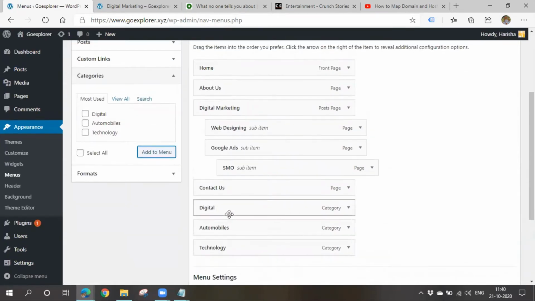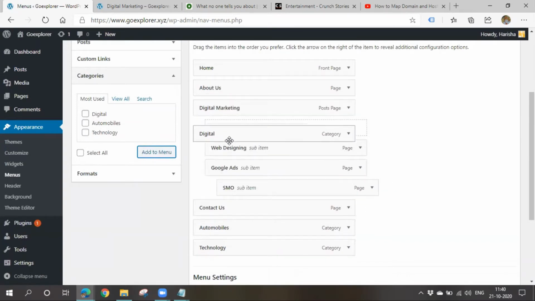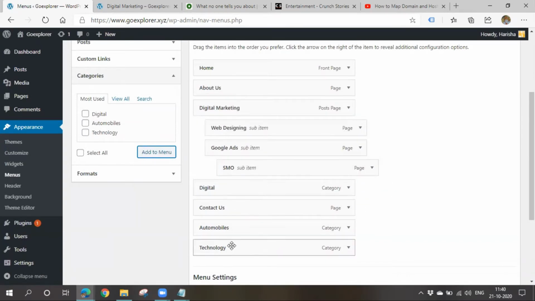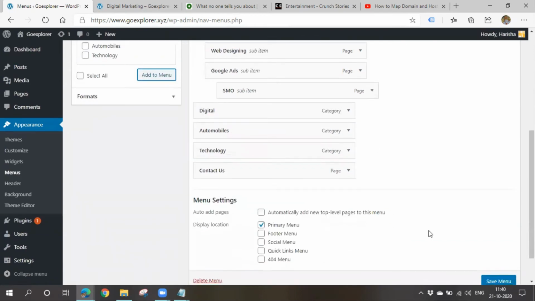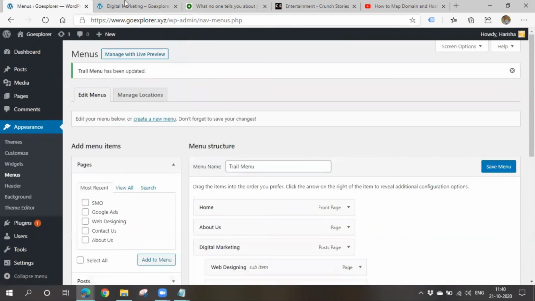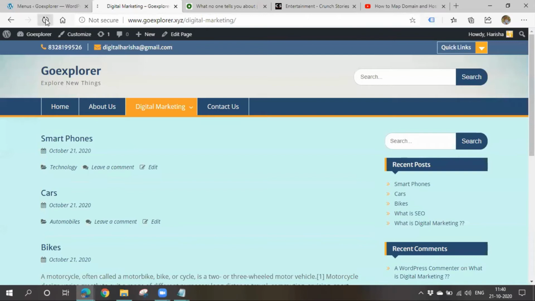I'll keep them here. Digital, automobiles, and then technology. Okay, save menu. So now all these categories will get displayed here. I'll refresh. So see, all the categories are getting displayed.